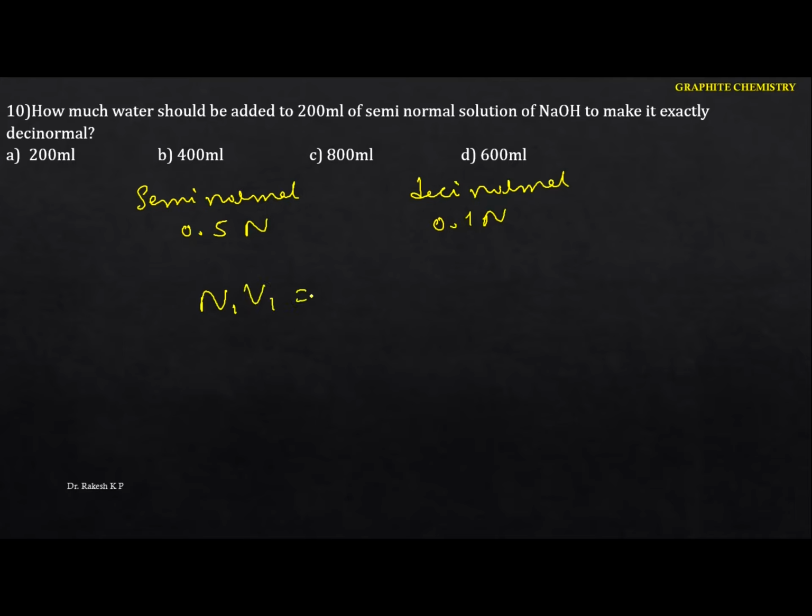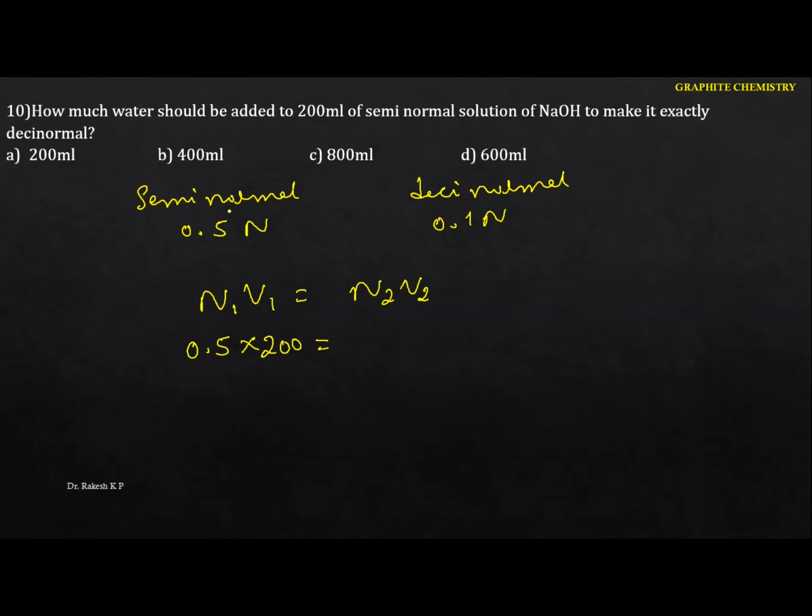N1 V1 equals N2 V2. Okay, so this is the given, the semi-normal. So what is the concentration? Initially we are having semi-normal, so the concentration is 0.5. What is the volume we are having here? The volume given is 200.